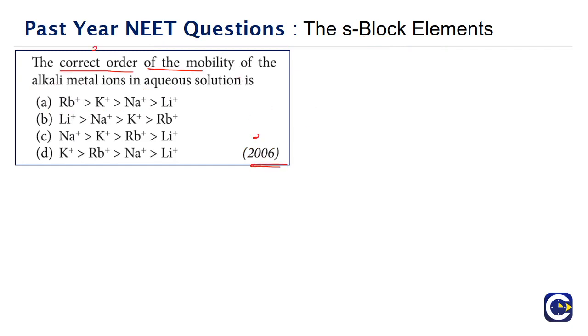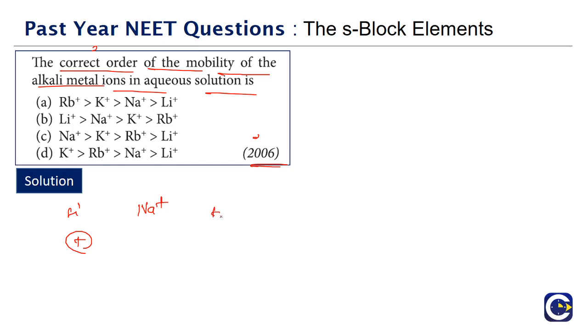Okay. Let's look at a question that came in the year 2006. The correct order of mobility of alkali metal ions in aqueous solution. This is a question that we have seen, I think, in different forms. If you look at these alkali metal ions, whether it is lithium or sodium or potassium or rubidium, all of them have 1 unit positive charge, and the size will be what?